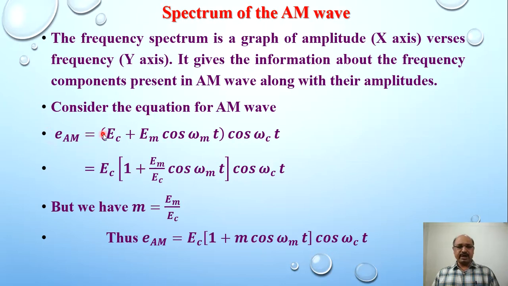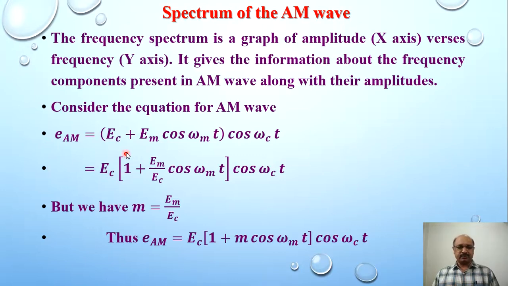So E_AM is the equation for the AM, or amplitude modulated, wave. E_AM is equal to (E_C, the peak amplitude of the carrier, plus E_M cos ω_m t) multiplied by cos ω_c t.